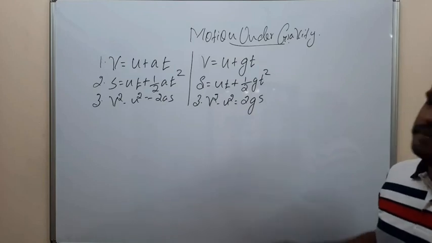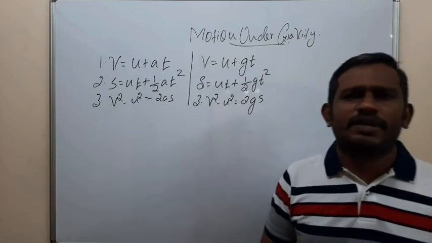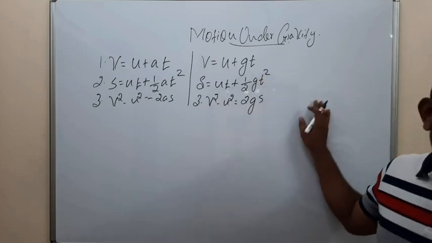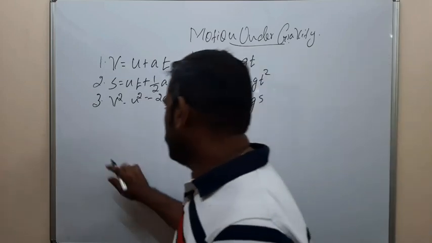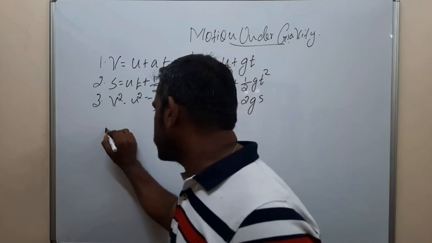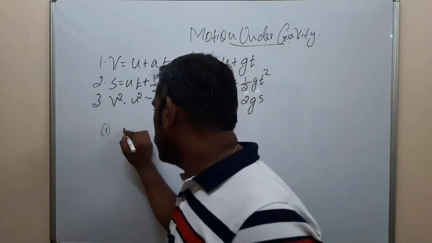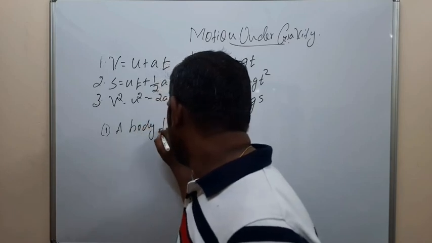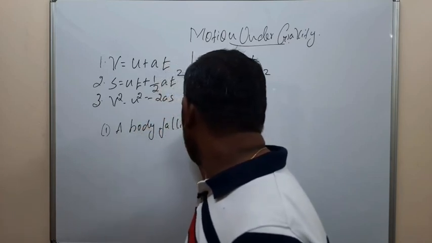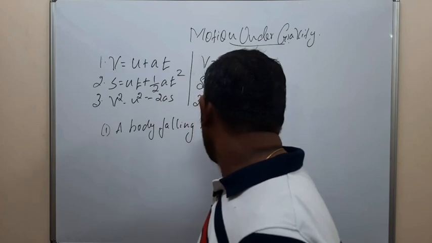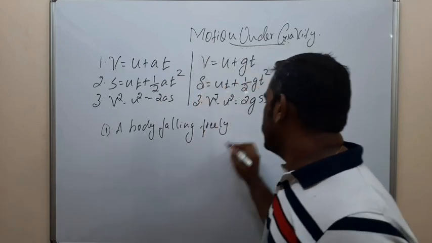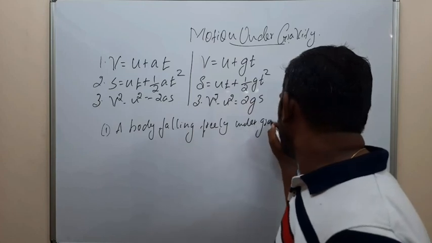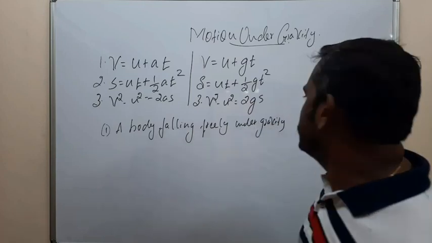Based on this assumption, we are going to discuss two types of motion under gravity. The first type is a body falling freely under gravity.